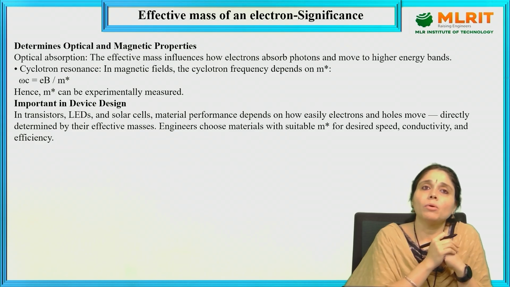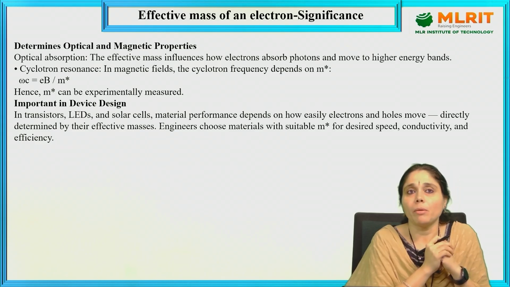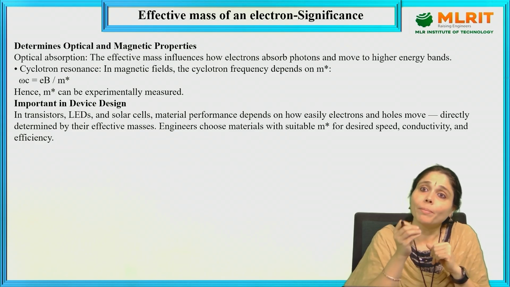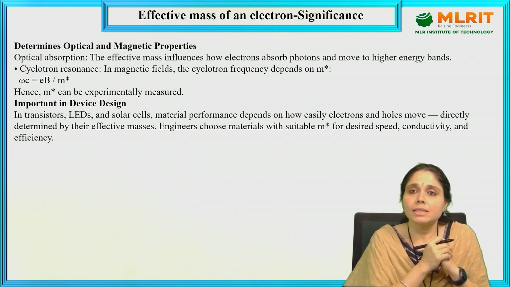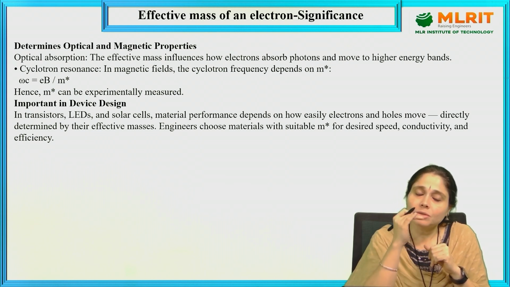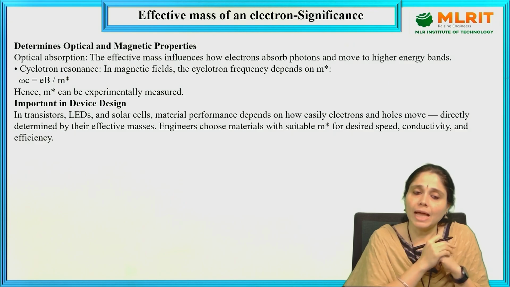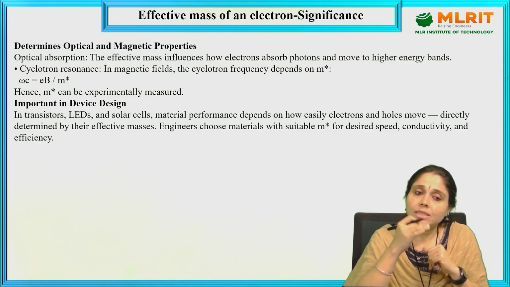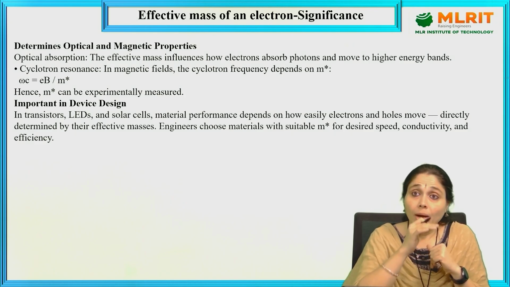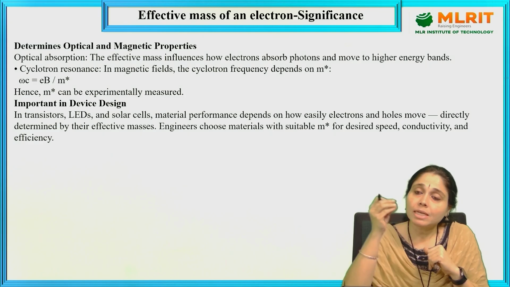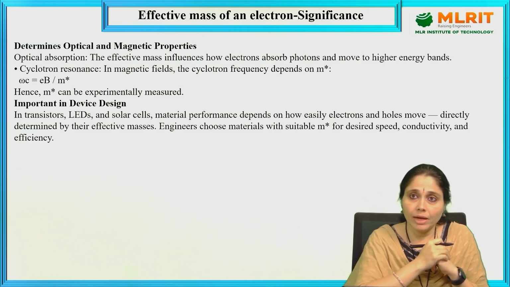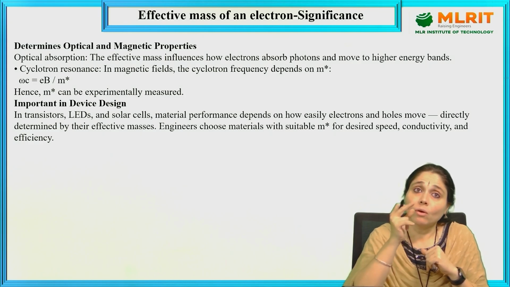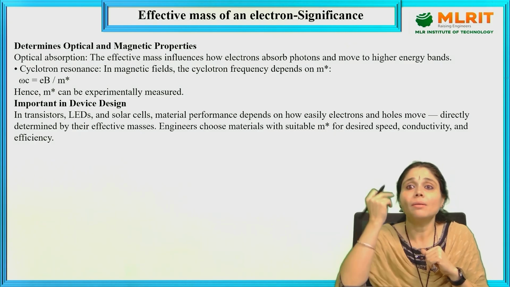What about here? The effective mass determines the optical and magnetic properties. Acceleration of an electron tells us about its effective mass, but it also signifies the optical and magnetic properties.